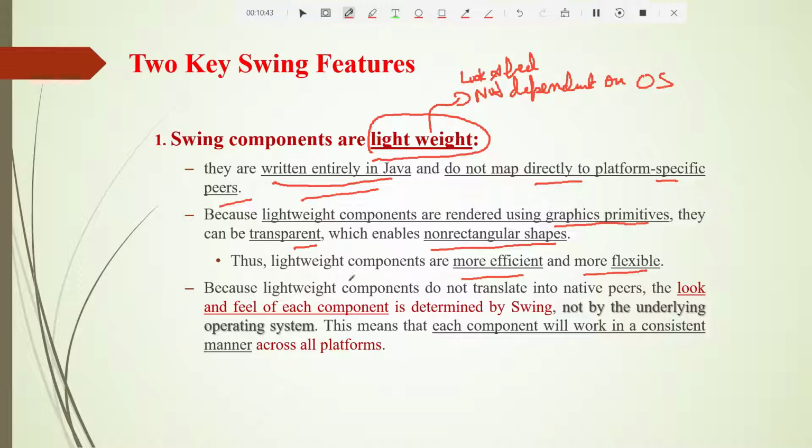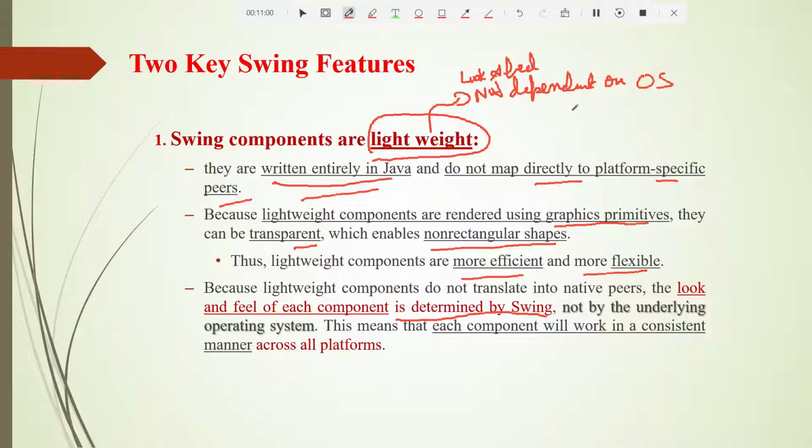Because lightweight components do not translate into native peers, the look and feel of each component is determined by Swing. In the heavyweight components, which is AWT, the look and feel was dependent on the operating system.